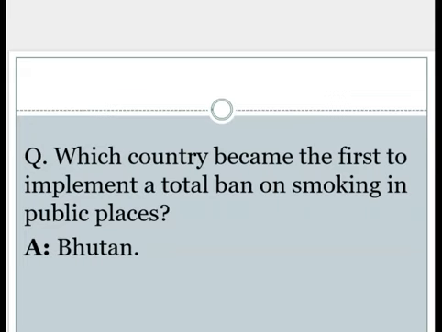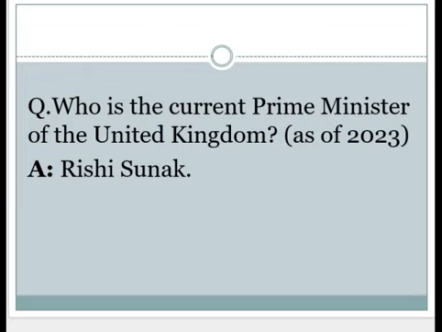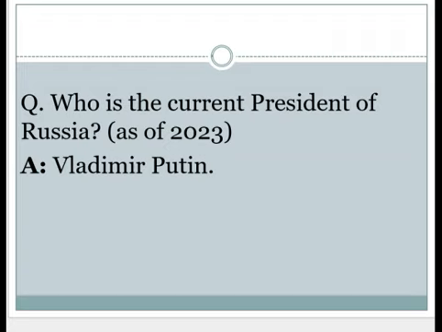Which country became the first to implement a total ban on smoking in public places? Bhutan. Who is the current Prime Minister of the United Kingdom as of 2023? Rishi Sunak. Who is the current President of Russia as of 2023?